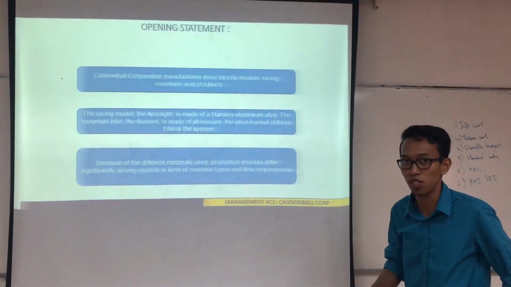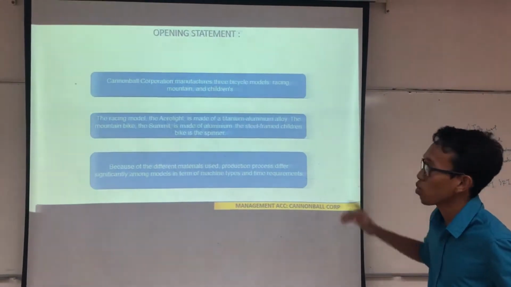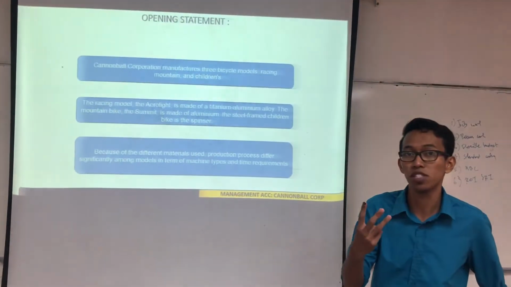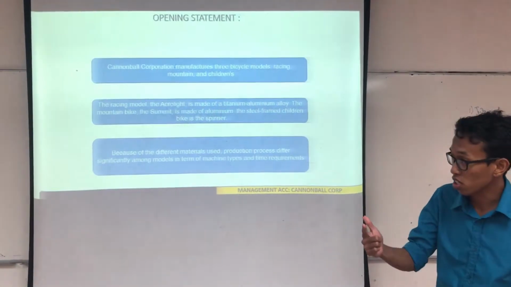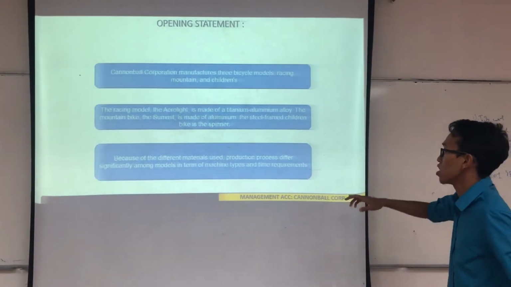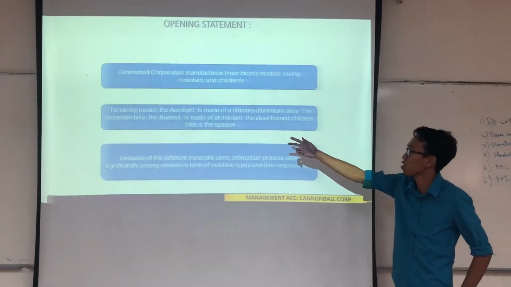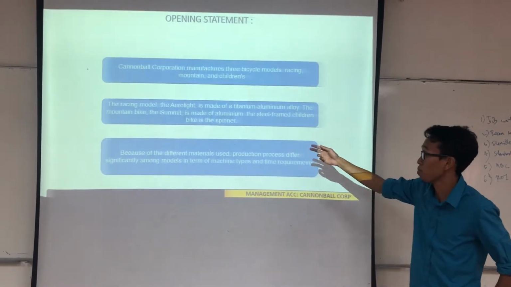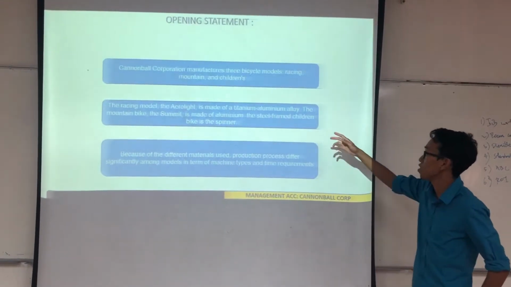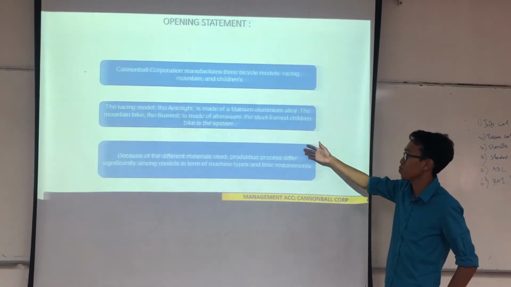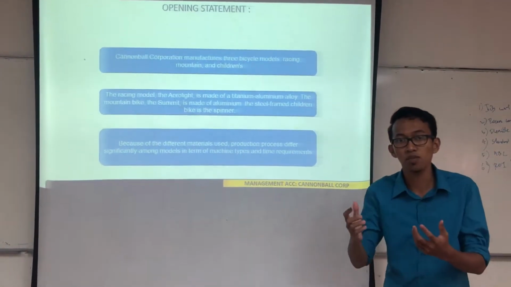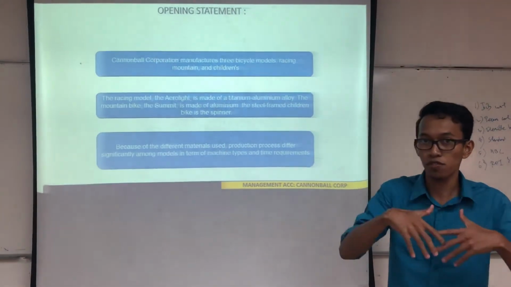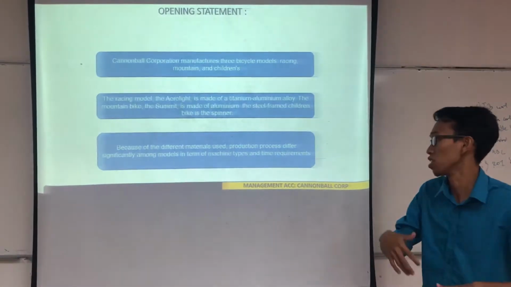So this is the opening statement of the question. First, Cannonball Corporation is a manufacturer of bicycles which produces three types of bicycle, which are racing, mountain, and children. The racing model is called the Aerolite, made of titanium aluminum alloy. The mountain bike, the Summit, is made of aluminium. And the steel frame children's bike is called the Spinner. All of these three bicycles are comprised of different materials, which makes them different in cost and category.